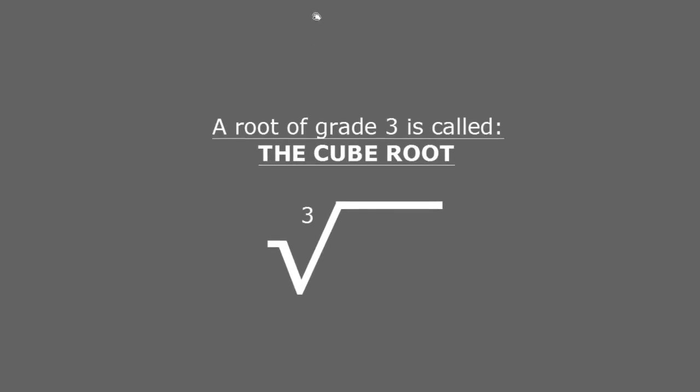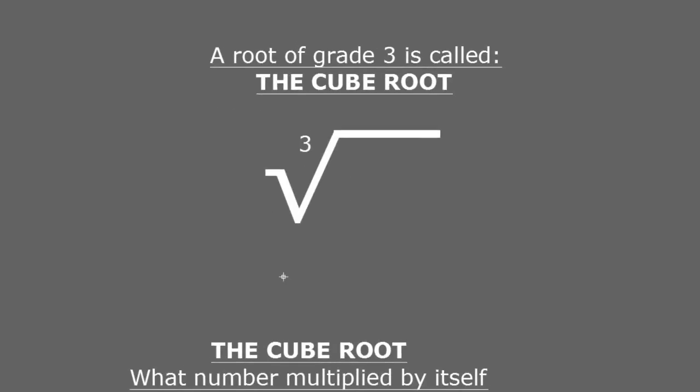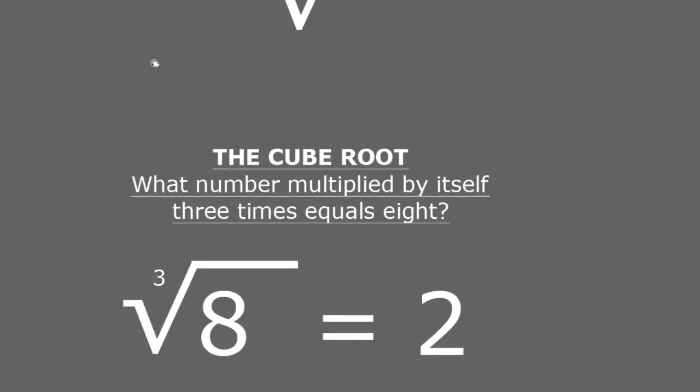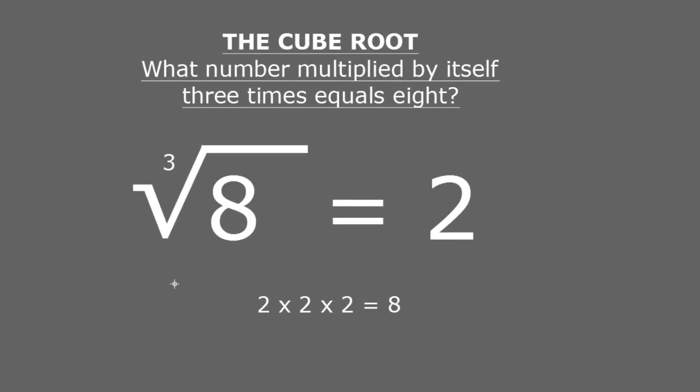Now, a root of grade 3 is called the cube root, and it is different from the square root. So in this case, it is very necessary to write the number 3 to differentiate between the square root and the cube root. So what does the cube root mean? First of all, remember that we had an exponent 1 here, but it was not necessary because 8 with an exponent 1 simply equals 8, so I do not have to write it. It is exactly the same thing that happened in the previous example with the number 4.